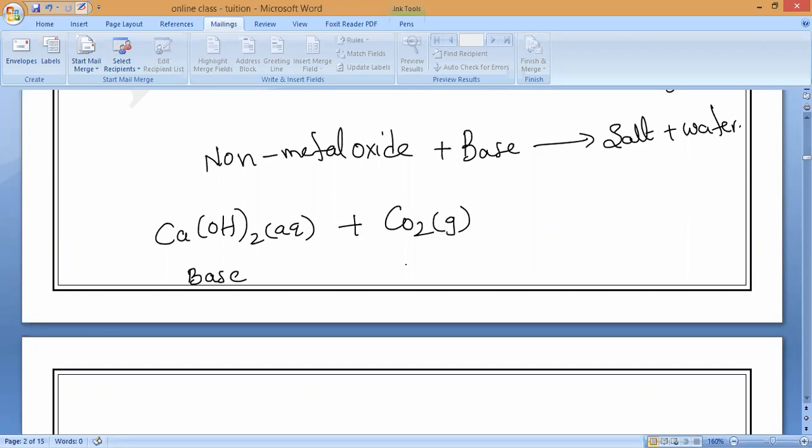What is the state of carbon dioxide? Gas. That's a non-metal oxide. Others also, everybody, I don't want to call names. You have to respond. That is your duty.